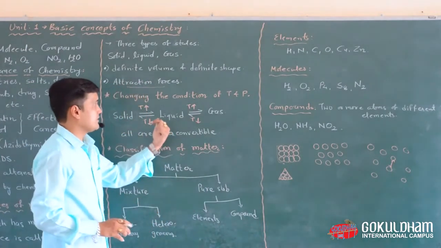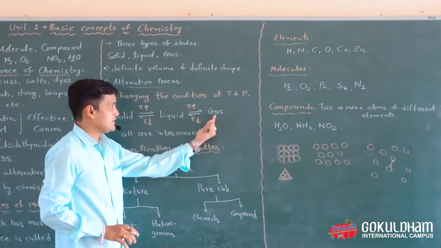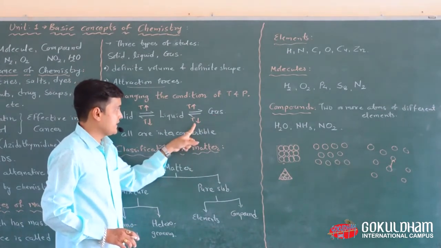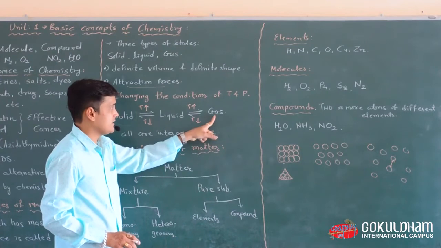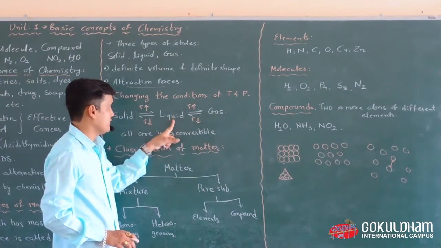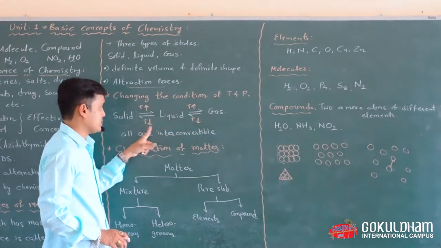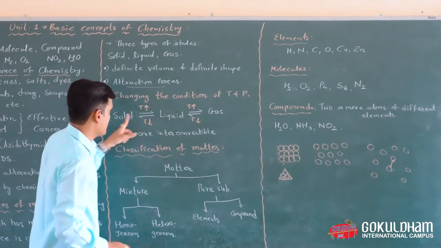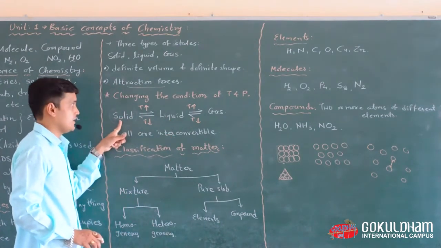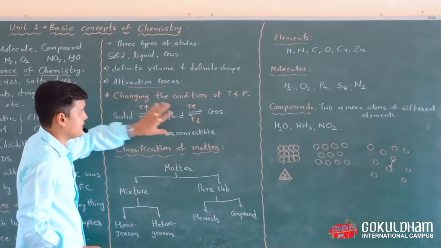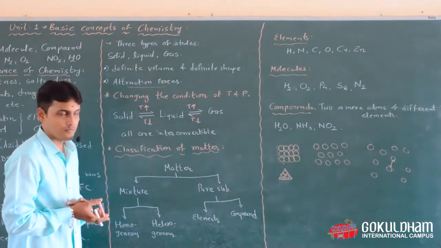In the reverse direction, this is the gaseous state. If we decrease the temperature, then this gas is converted into liquid. If we further decrease the temperature, then this liquid is converted into solid. This case is related to temperature.